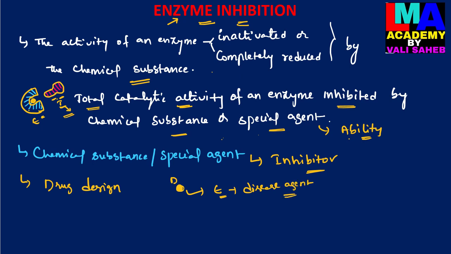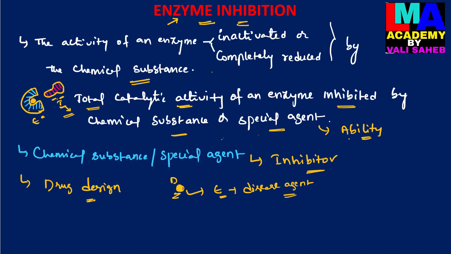Then when the enzyme is inactivated in the disease causing agent, the metabolic pathways or chemical reactions will be stopped, because the enzyme is inactivated by the drug or the inhibitor. This is the basic introduction to the enzyme inhibition process.